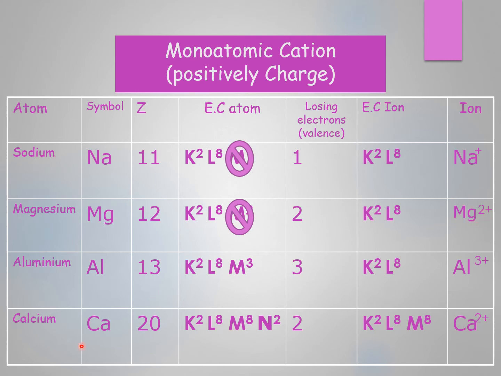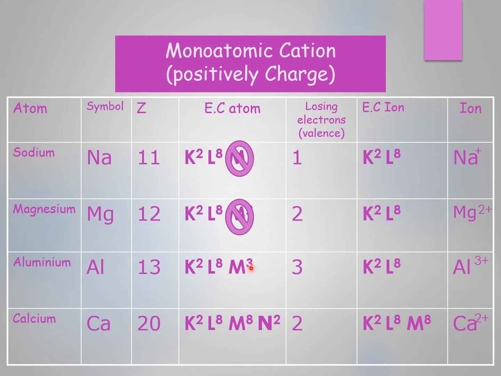And now, aluminium that has 13 electrons. Its electronic configuration is K2L8M3. Also here, M is not saturated. M here is the valence shell, the outer shell, the last energy level. M here has 3 electrons, or the valence electrons equal 3, which means it's not saturated.